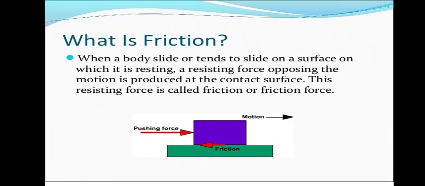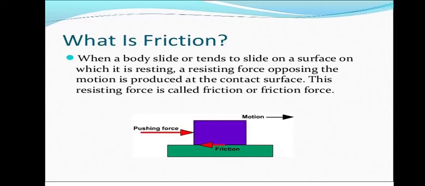So let us see through some example. If we push some block on a surface, maybe some table or some horizontal surface, see the diagram. When a body slides over another body, some resisting force opposes the motion of that object at the contact surface. This resisting force, developed by that surface, is called frictional force.